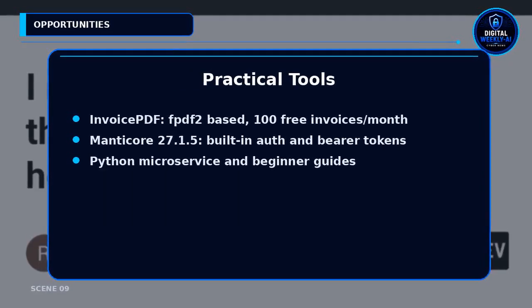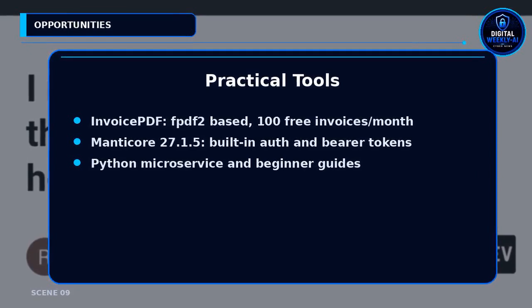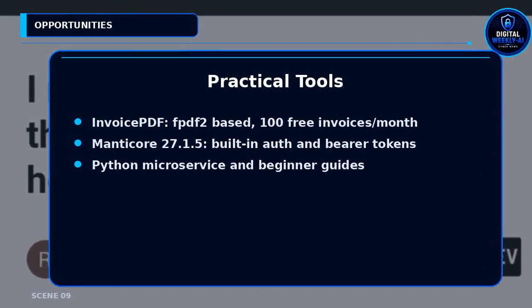Small practical wins. InvoicePDF is a JSON to PDF API built on FPDF2 that avoids headless browsers. It uses integer minor units for exact currency math and offers 100 free invoices per month. Manticore added built-in auth and released 27.1.5. Bootstrap an admin and create least privilege users. Python microservice examples are available to try.